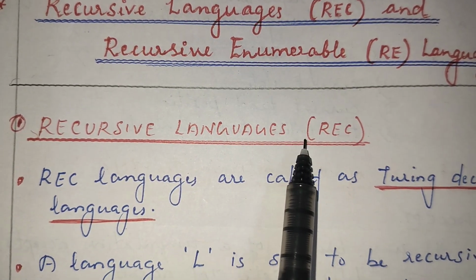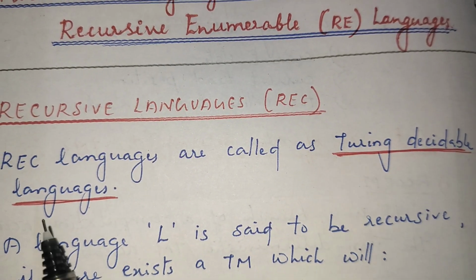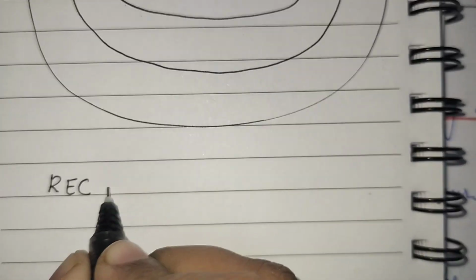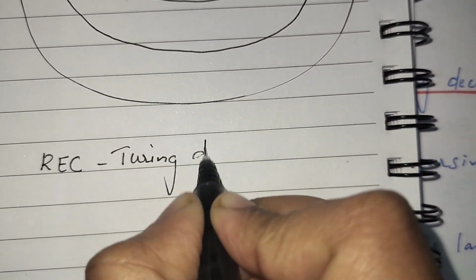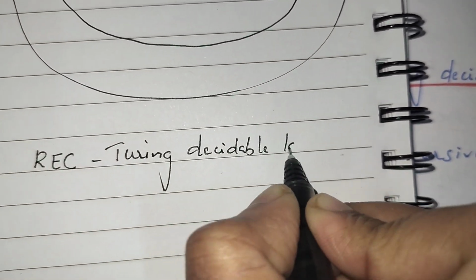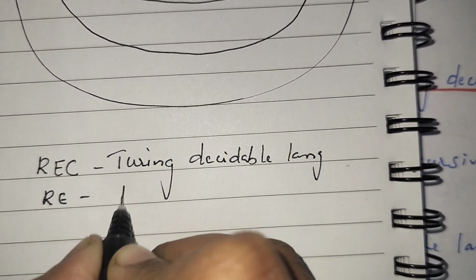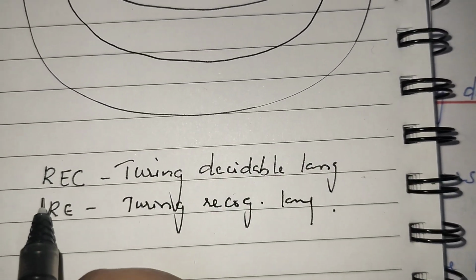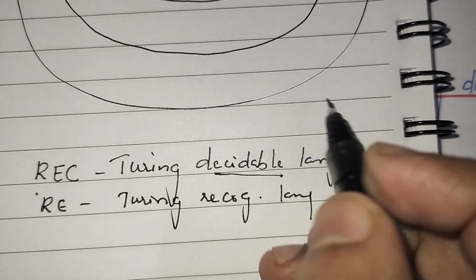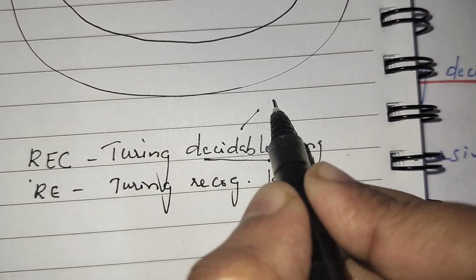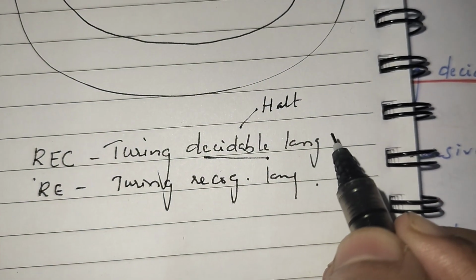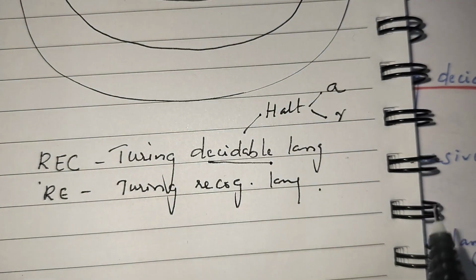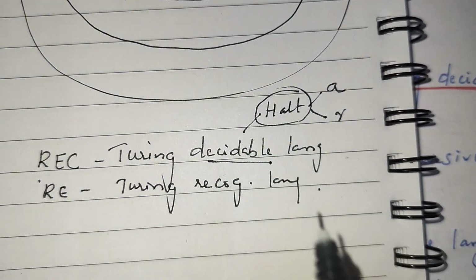Recursive languages, in short REC, are known as Turing decidable languages. Then what are recursively enumerable languages? They are Turing recognizable languages. Recursive languages are Turing decidable. Deciding means the Turing machine definitely halts on every input: it will halt and accept the input, or halt and reject the input.